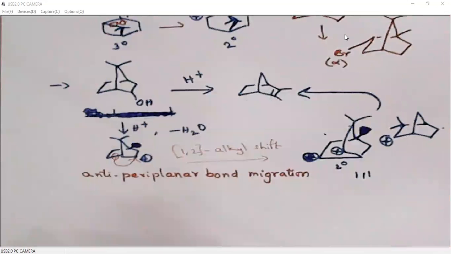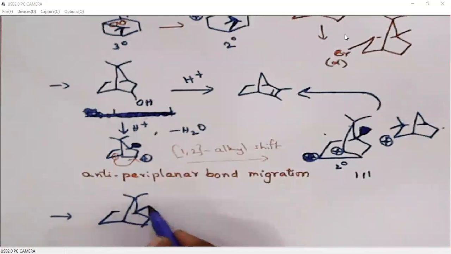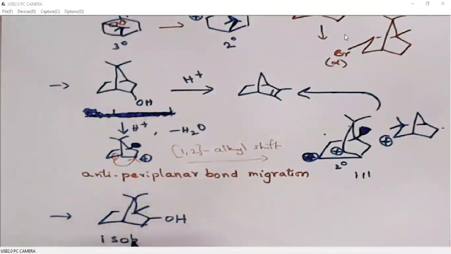When it is treated under similar conditions, this is isobornyl. This methyl group is the difference between these two systems.